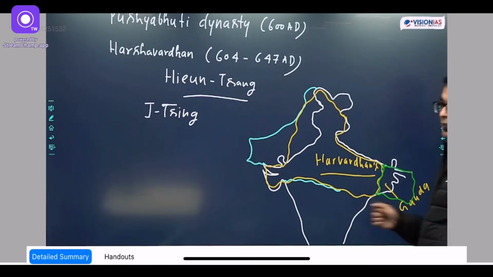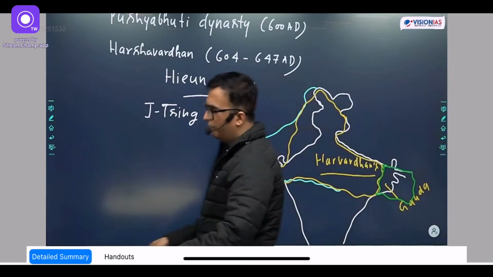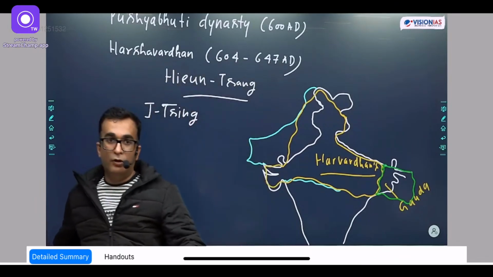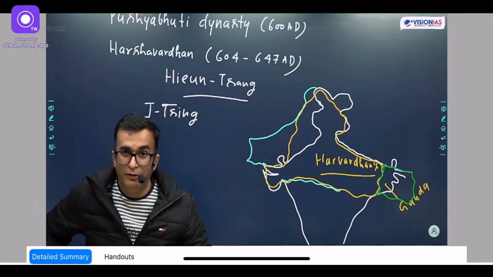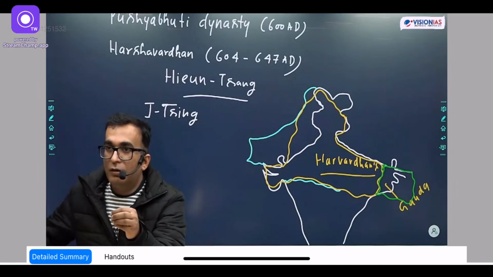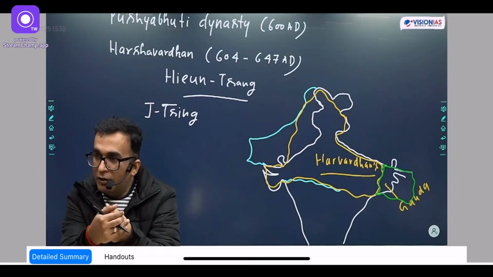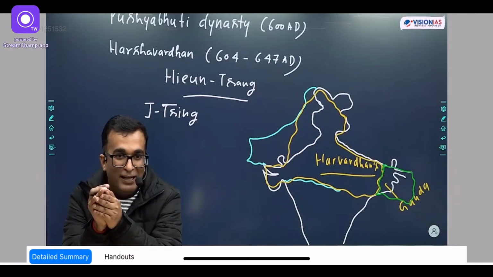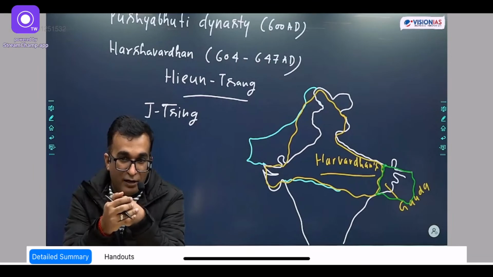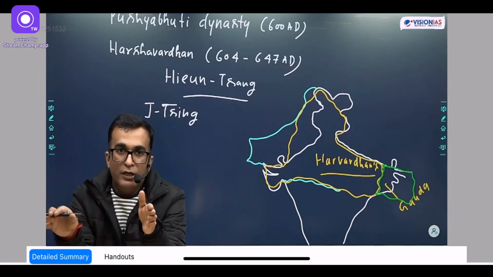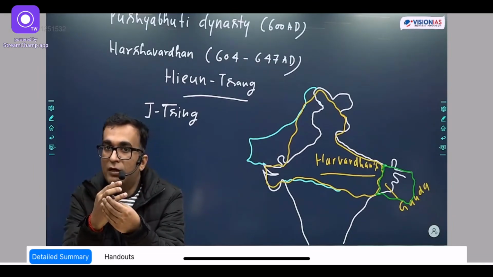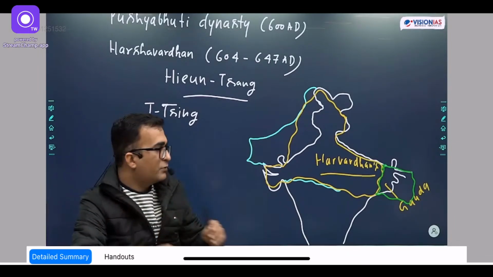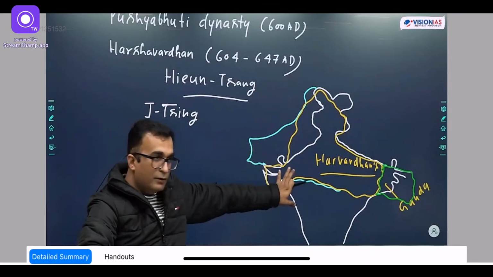Later, when we elaborate, we will talk about what the crime of Shashank Gauda was. Do you know what crime he performed? He was the one who cut the Bodhi tree under which Buddha got nirvana, at Bodh Gaya. You know the Bodhi tree, na? At least you must have heard. He cut it because he was an adversary of Harshvardhan, and Harshvardhan had accepted Buddhism. Okay? So we'll talk about him. So this is the part of Harshvardhan.